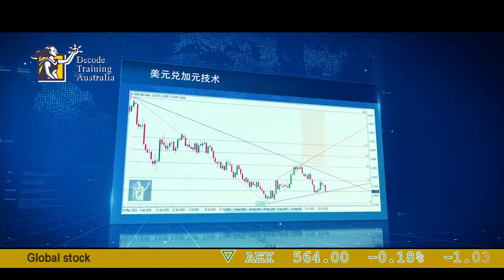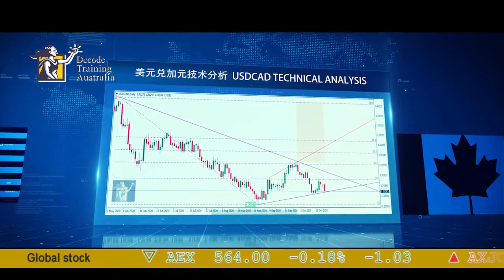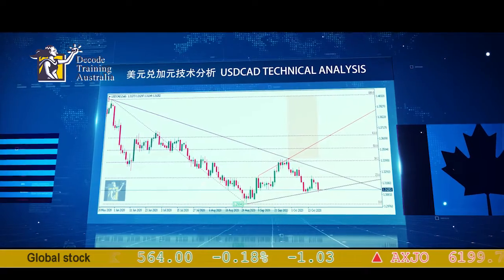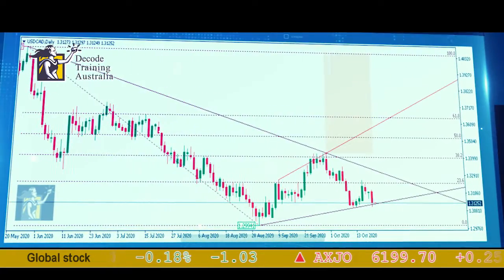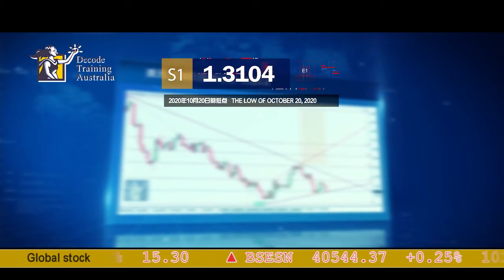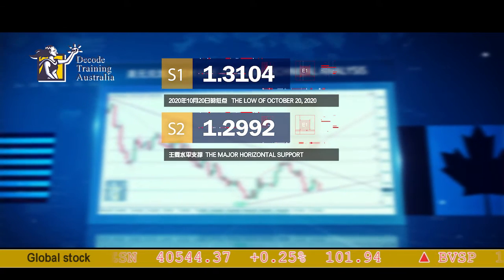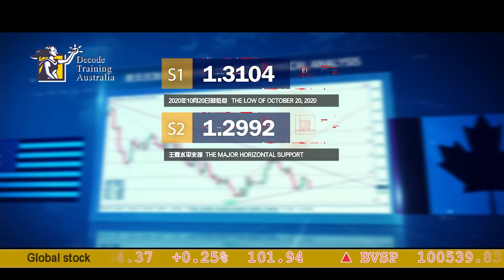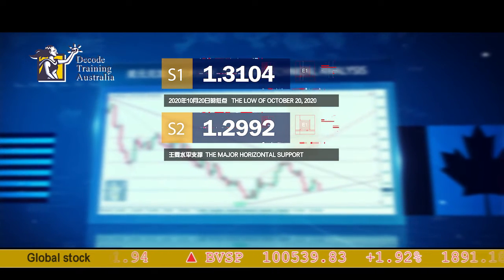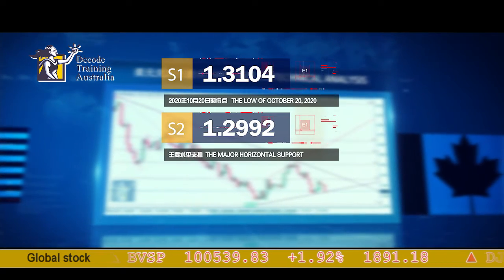With a bearish candle, the price of the US dollar fell below 1.3200 against the Canadian dollar on Wednesday, ahead of the release of Canadian retail sales news. Now, this pair is currently floating around 1.3125. If you look at your chart closely, you'll see the following support levels. Support 1 is at 1.3104, which is the low of October 20th. Second support is at 1.2992, which is a major horizontal support, and it's also very close to that 1.3 psychological level. And finally, a third support is at 1.2900, which is a psychological number.